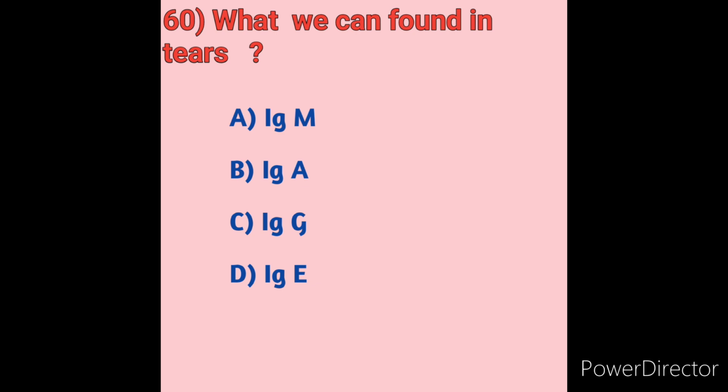Immunoglobulin A, IgA, which is a major immunoglobulin in tears, is secreted as a dimer by plasma cells in the interstices between lacrimal acini. It then binds to a receptor on the basolateral surface of acinar cells and is secreted into the tear fluid. So what can be found in tears is option B, immunoglobulin A. Antibodies were found in the tears of all 15 subjects. So option B is the correct answer. Next we will move on to question number 61.